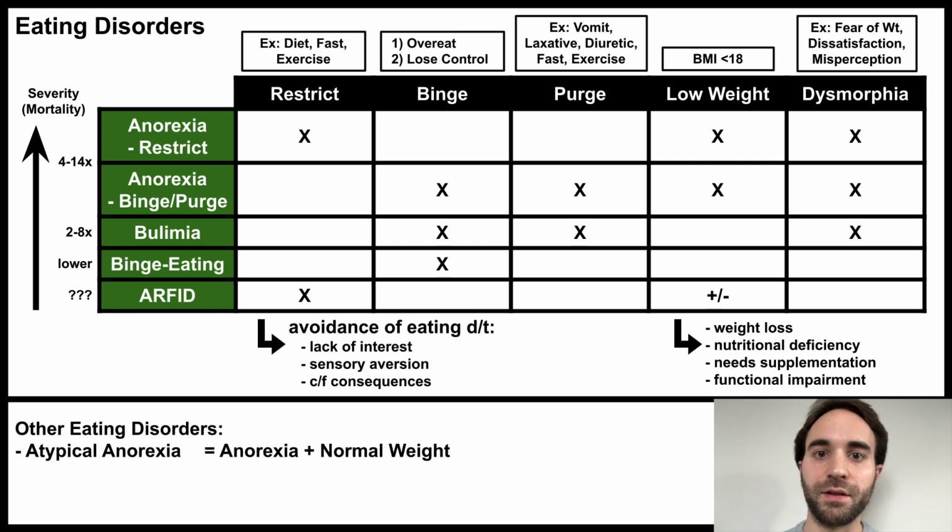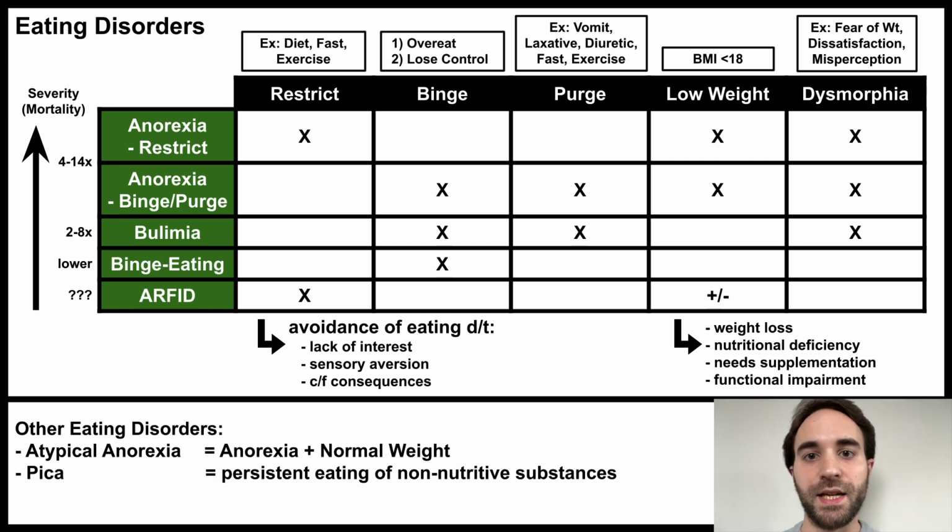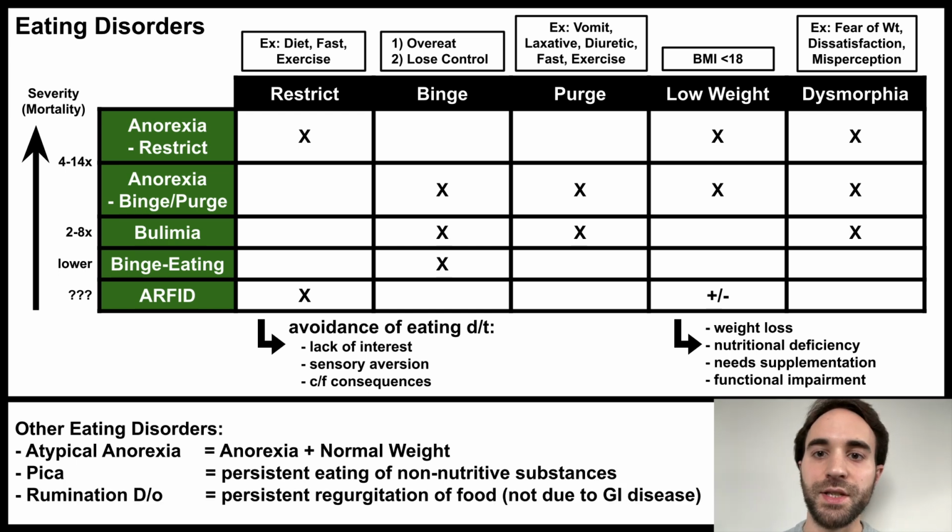Atypical anorexia includes all the symptoms of anorexia, except the patient maintains a normal weight. Pica involves persistent eating of non-nutritive substances such as paper, soap, or metal. Some forms of pica can be due to underlying nutritional deficiencies, such as repeated eating of ice and iron deficiency. These nutritional deficiencies should be ruled out first. Finally, rumination disorder involves persistent regurgitation of food, then rechewing, reswallowing, or spitting out the food. Underlying gastrointestinal diseases should be ruled out first.